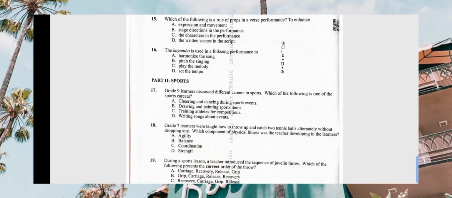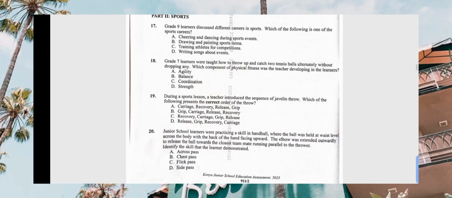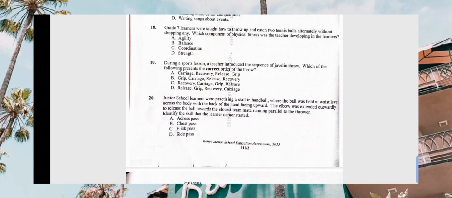Grade 7 learners, that's number 18, were taught how to throw up and catch two tennis balls alternatively without dropping them. Which of the following components of physical fitness was the teacher developing in learners? Look at the components we have there. We are having agility, then we have balance, we have coordination, we have strength. So the correct answer there is coordination, especially when you are using two different parts of the body. You are coordinating them to catch the balls.